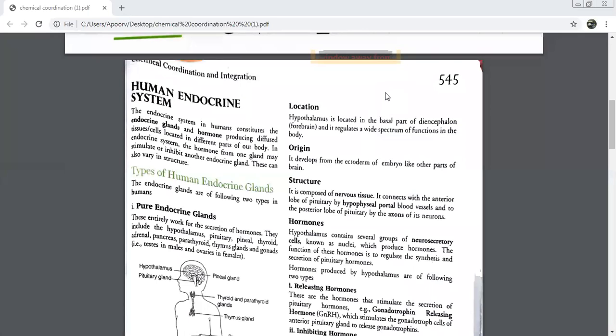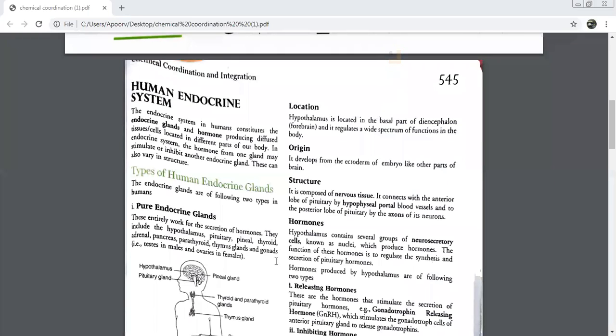Yes, beta, it is a part of your forebrain. Remember this, it's enough for you that it is a part of your forebrain. You may not go into details of this. So it is located on the basal part of the forebrain, this much is enough, and it regulates a wide spectrum of functions in the body.